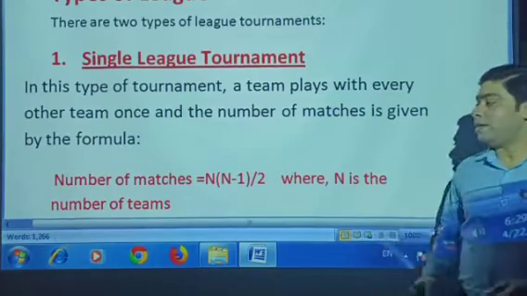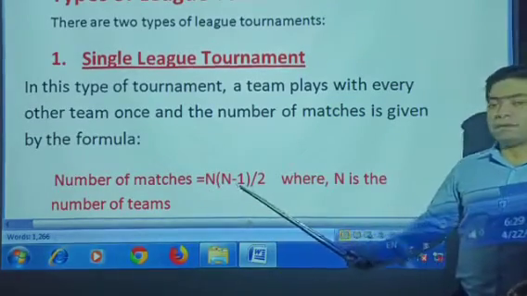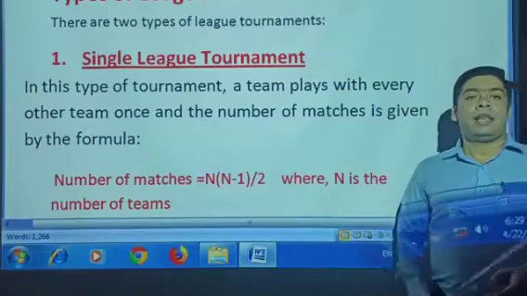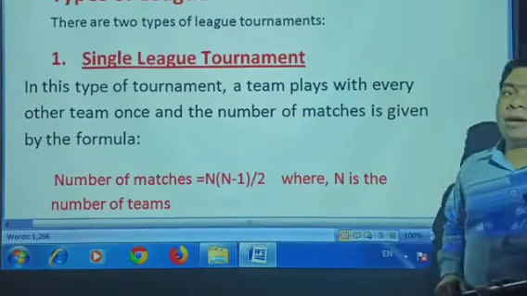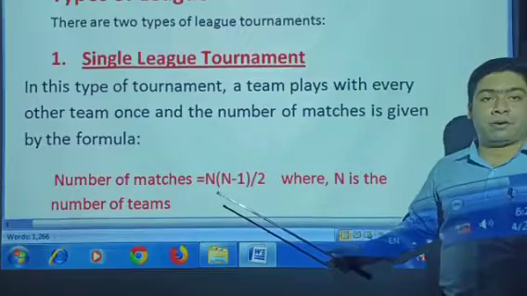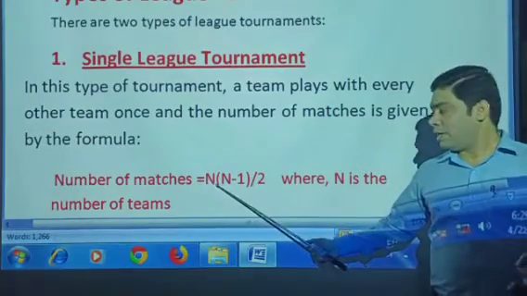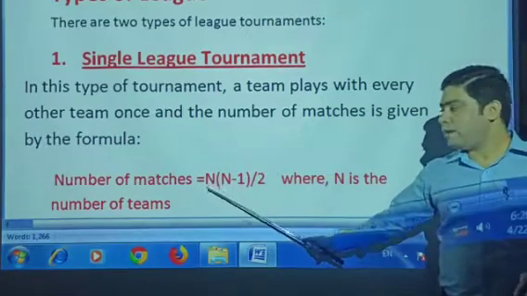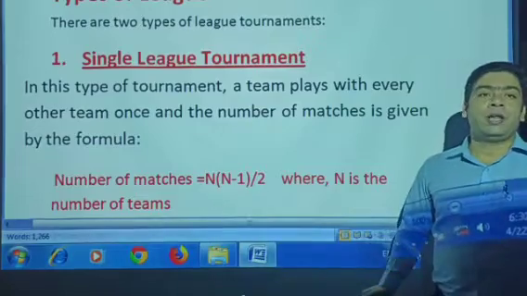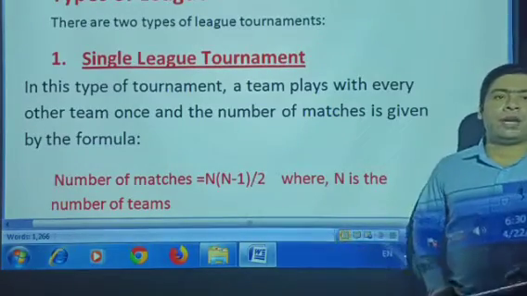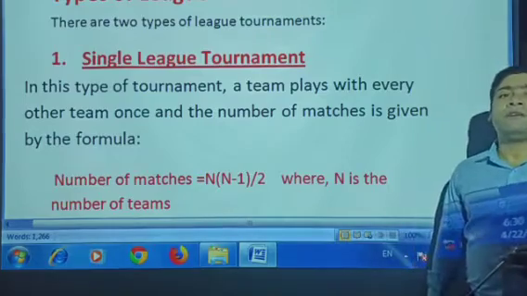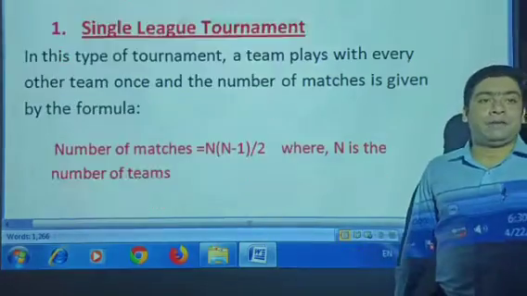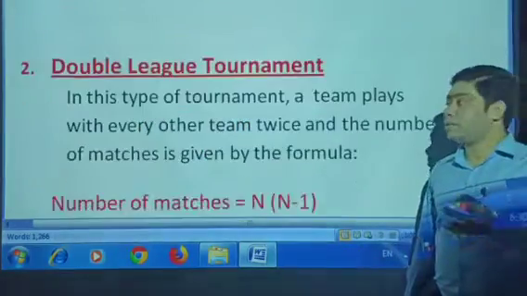How do we find the number of matches? We just use the formula n(n minus 1) upon 2. Here n represents the number of teams. For example, 11 teams participate in a tournament. Then how do we find the number of matches? Simply, we put 11 here, and 11 minus 1 is equal to 10. So 11 into 10 is 110, divided by 2. 110 divided by 2 is equal to 55. So the number of matches in this single league tournament will be 55, when 11 teams play this tournament.